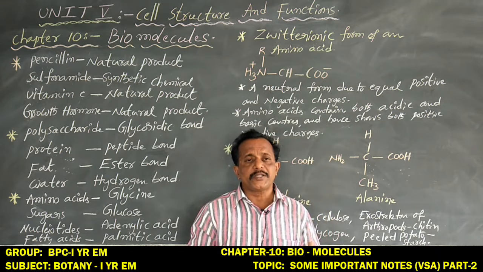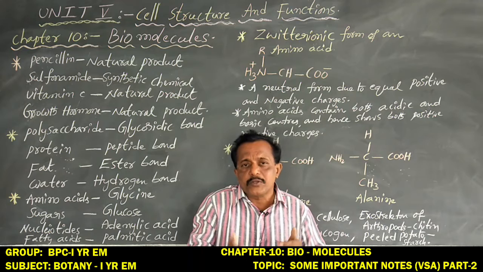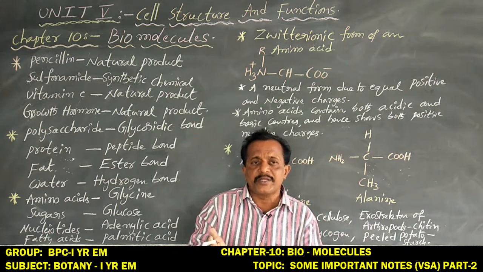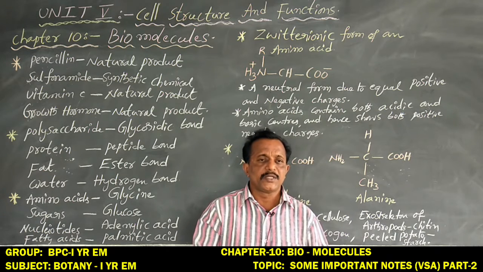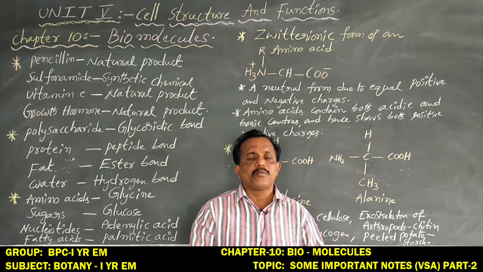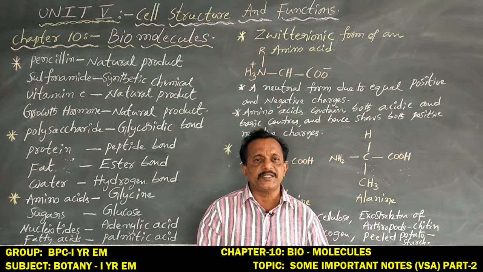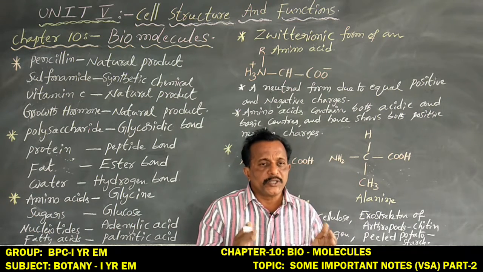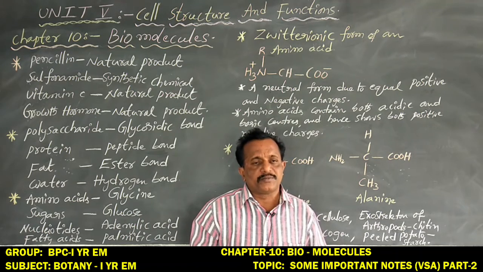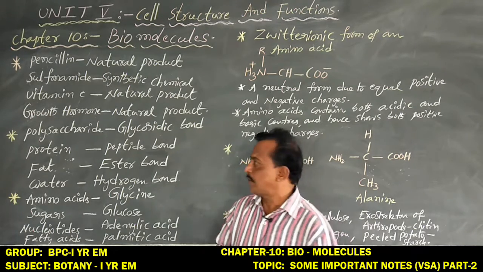Anyhow, polysaccharides all contain glycosidic bonds. How is a glycosidic bond formed? Between nitrogen bases and pentose sugars, one water molecule is eliminated, that is dehydration, the removal of one water molecule.